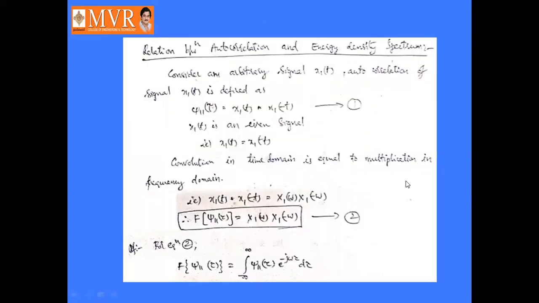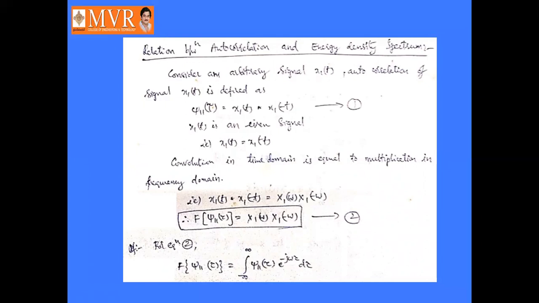Next we are going to discuss the relation between autocorrelation and energy density spectrum. For autocorrelation one signal is enough, so let us consider an arbitrary signal x1 of t. The autocorrelation of the signal x1 of t, as we already know, is j11 of tau, equal to x1 of t convolved with x1 of minus t. Here x1 of t is an even signal, so x1 of t is equal to x1 of minus t.